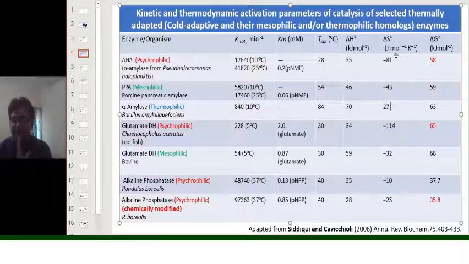However, that does not happen, and this is called the enthalpy entropy trade-off in the psychrophilic enzymes. We will be discussing it in the next few slides. Now, I would like to mention that this table has been prepared by modifying a particular table of this publication of Siddiqui and Cavicchioli in 2006, and it was published in Annual Review of Biochemistry.